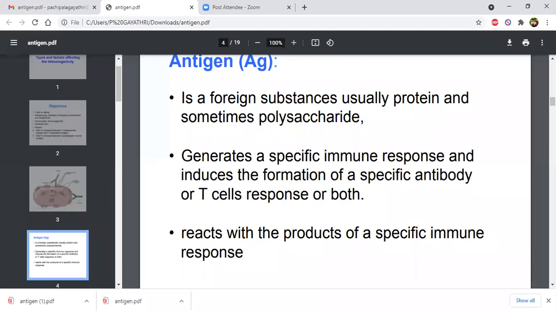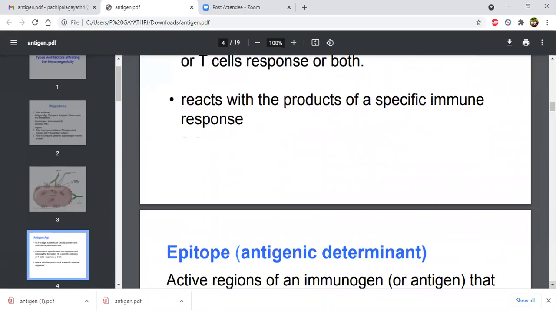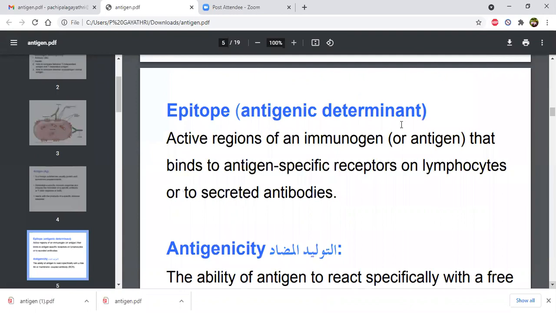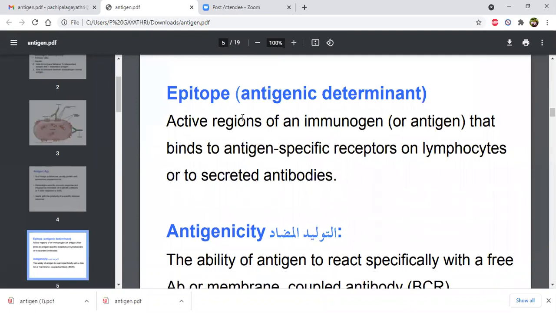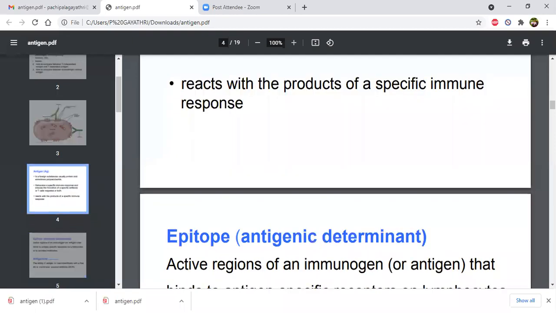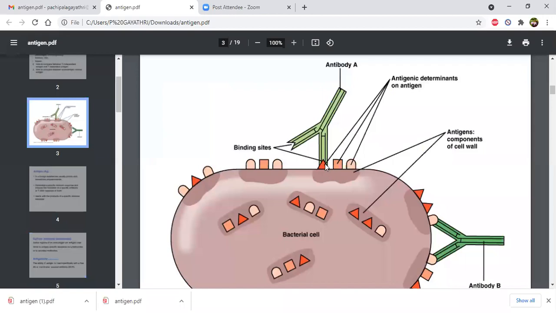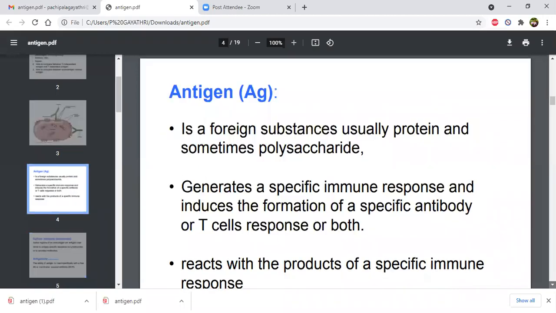Okay, this is about antigen. Then what is epitope? This is the antigenic determinant. The binding site of the antibody which is present on the antigen is called the epitope. Active regions of an immunogen bind to the antigen specific receptors, only on lymphocytes, which secrete antibodies. That particular site is called the epitope. I'll show you here. This is the epitope. This is the particular site which is ready to bind with the antibody. That is called the epitope.